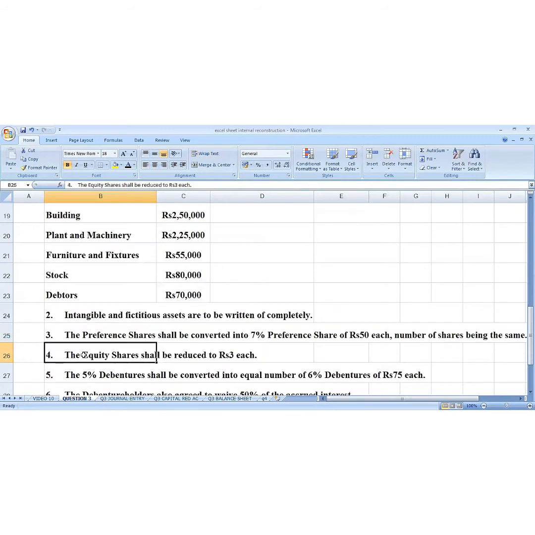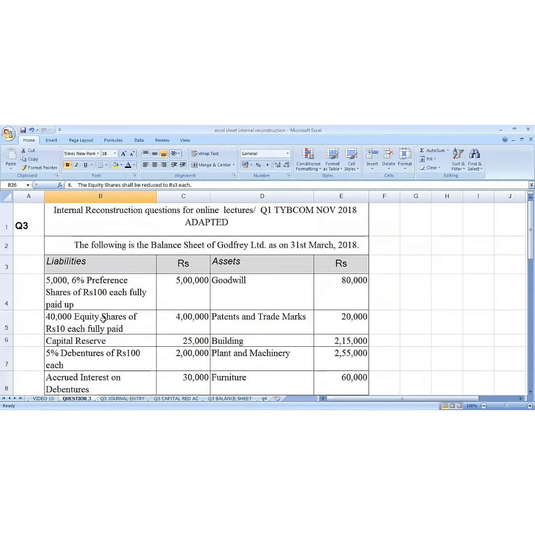Then we go to line number 4. The equity shares shall be reduced to rupees 3 each. What is the meaning of that? It means the price of the equity share, you can see, for a share is 10 rupees. Now it is converted from 10 to 3 rupees. So what is the journal entry?